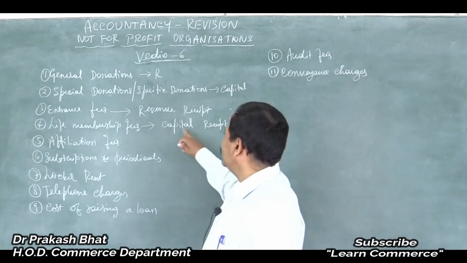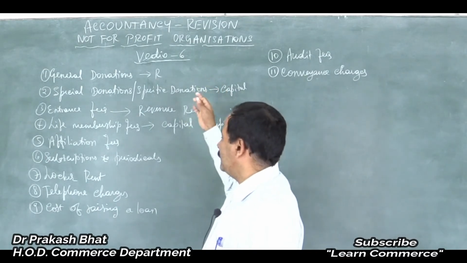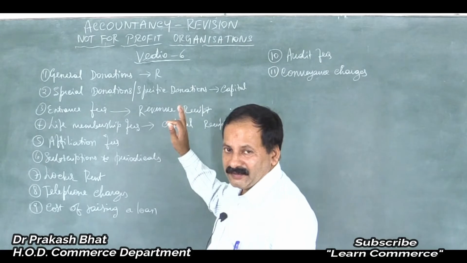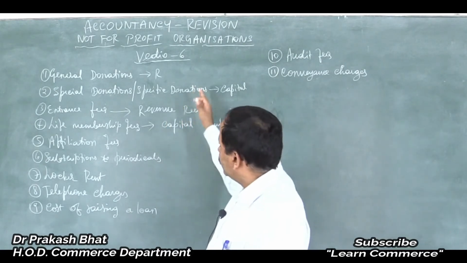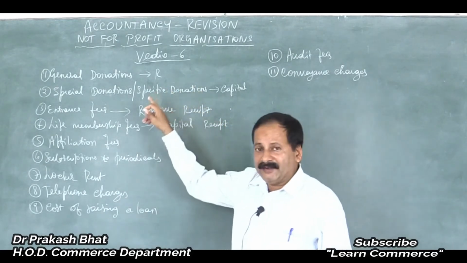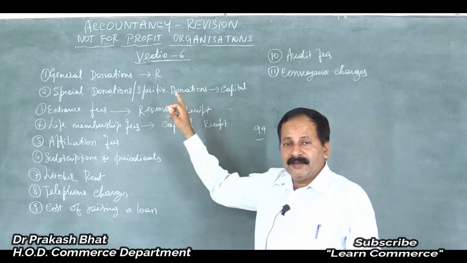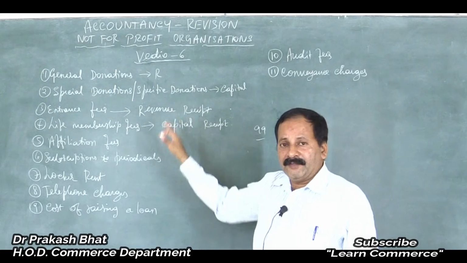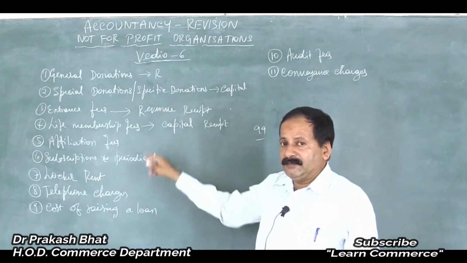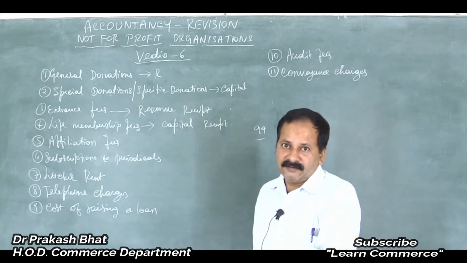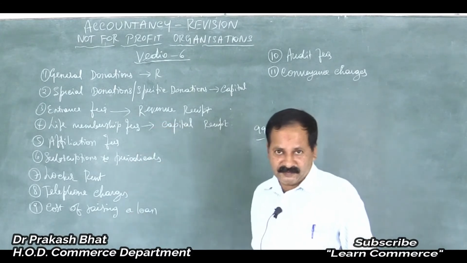So here you just write capital or revenue like that. If you are very sure, then write in full, but don't write it for only 3 items, writing capital receipt, capital expenditure, revenue expenditure, and for others only capital or revenue. Then you may lose marks.